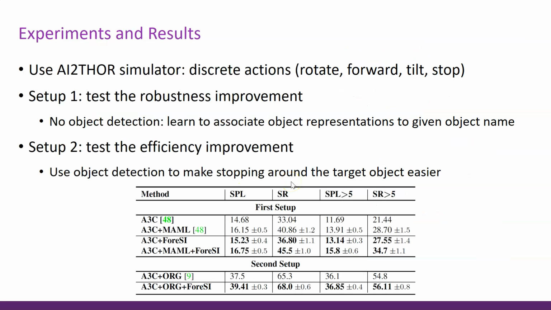In order to test our method, we use AI2Thor, a commonly used benchmark with discrete actions. Essentially, the agent can rotate, move forward, tilt, and stop. And we have two different setups of the environment in order to effectively test different aspects of our method. In terms of robustness and success rate, we can observe that our method added to different baselines can improve the success rate by 3 to 5% absolute improvement. And in terms of efficiency, it can improve the method even in the presence of an off-the-shelf object detector. It can improve by 2 to 3% of SPL.